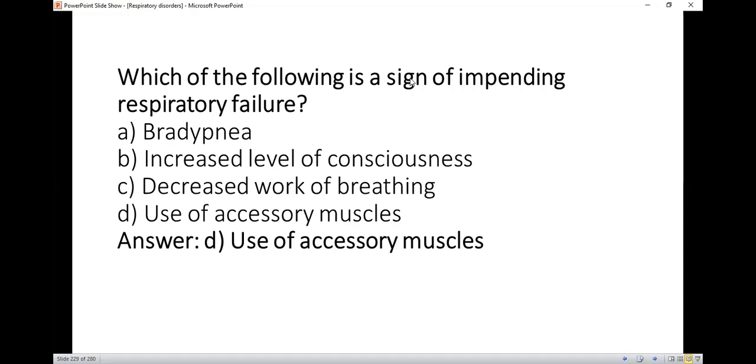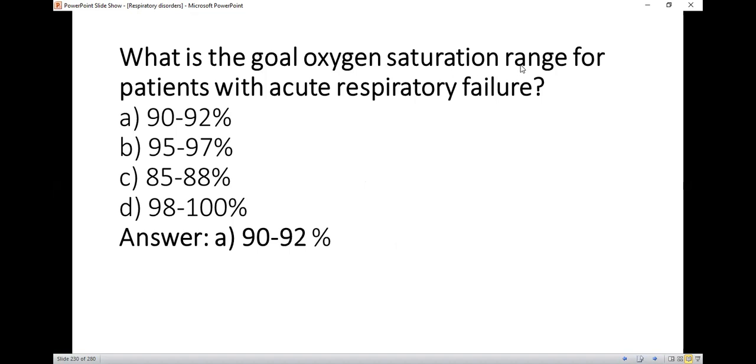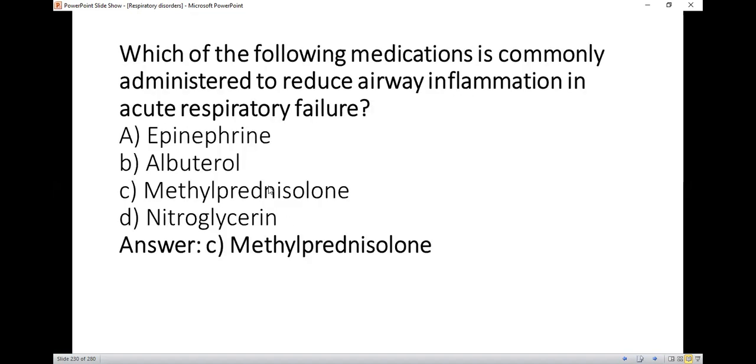Which of the following is a sign of impending respiratory failure? So right option is D, use of accessory muscle. What is the goal of oxygen saturation range for patient with acute respiratory failure? So right option A, 90 to 92%.